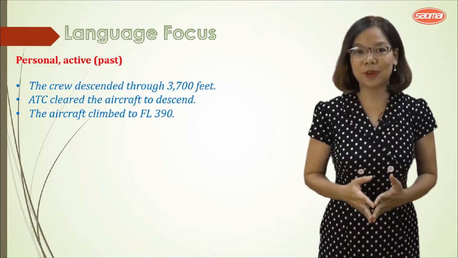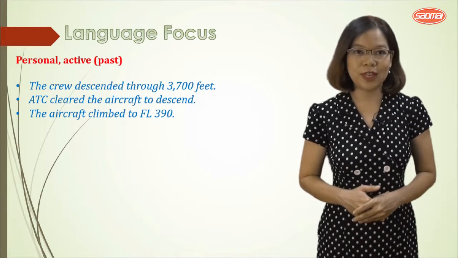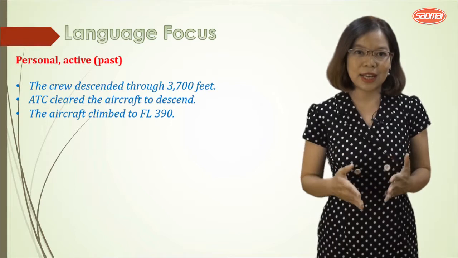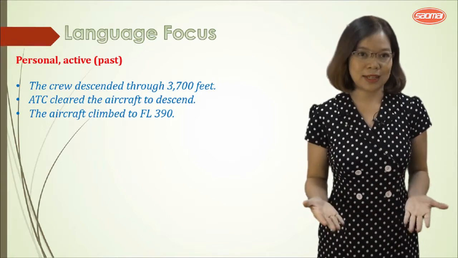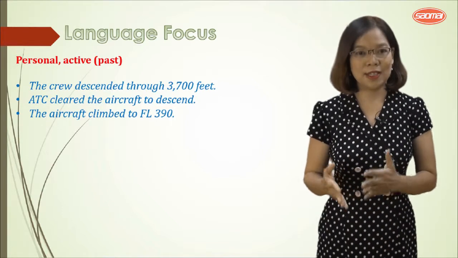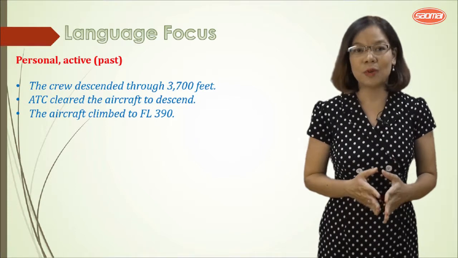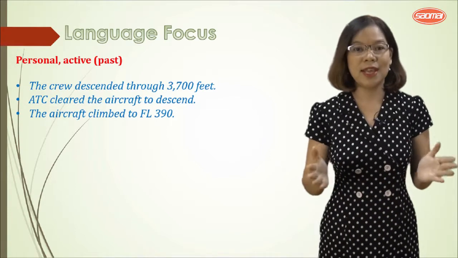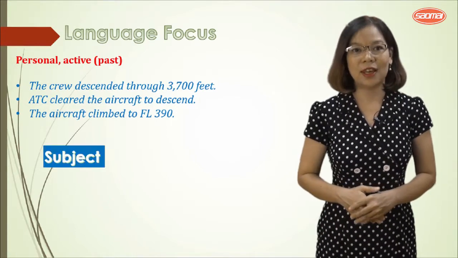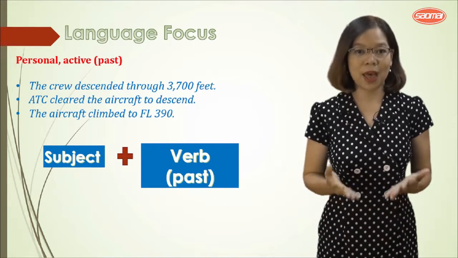Now we will continue. The crew descended through 3,700 feet. ATC cleared the aircraft to descend. The aircraft climbed to flight level 390. So in these examples, we use the active voice in simple past tense. And we have the structure subject plus verb past.